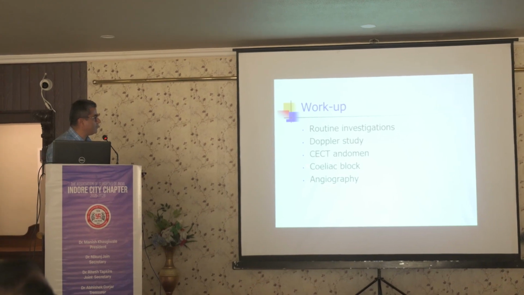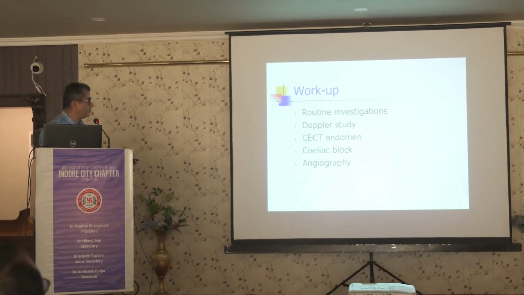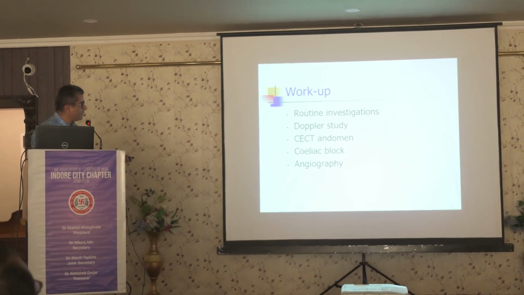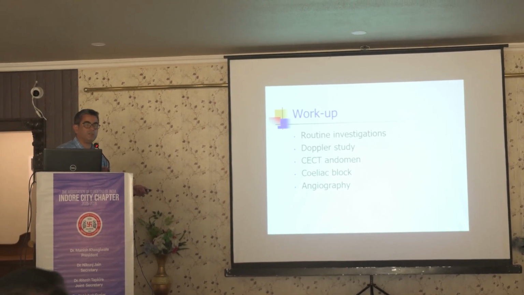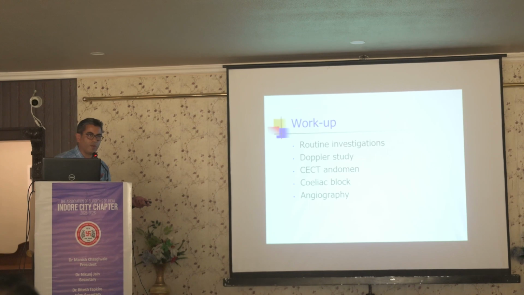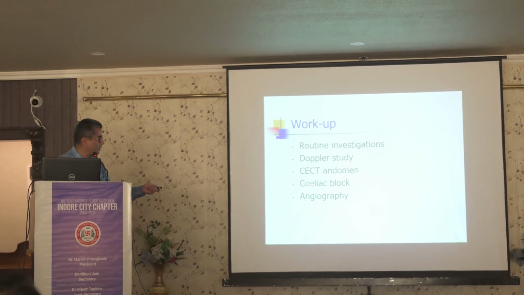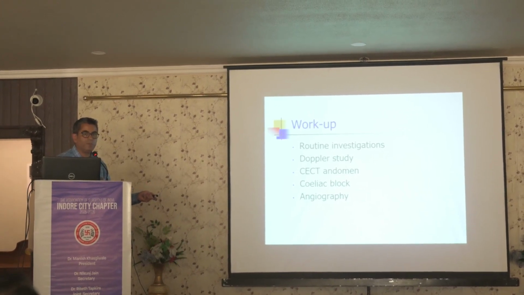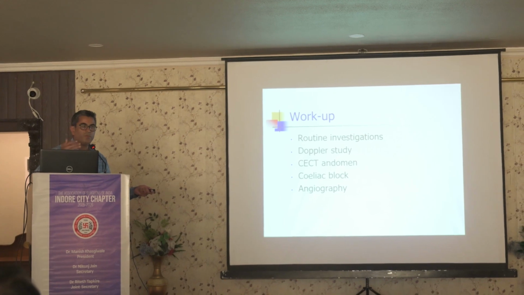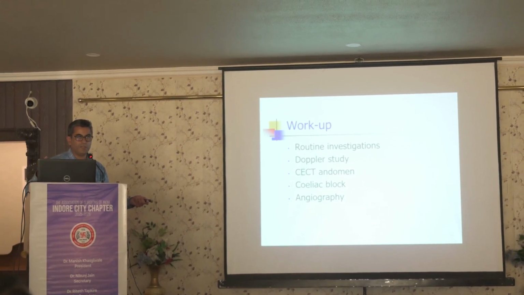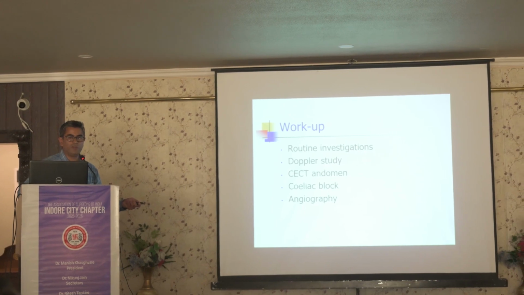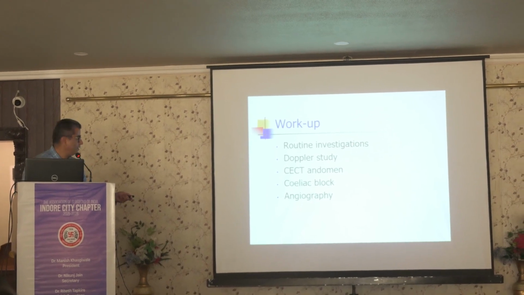CT abdomen is the most definitive investigation which will tell us the anatomy. There are some tests which used to be done, but they are not very significant nowadays with good quality CT scans. There was the celiac block. People used to give a celiac block before surgery to decide which patient is going to behave well after surgery. So somebody who responds well to celiac block is a good surgical candidate.